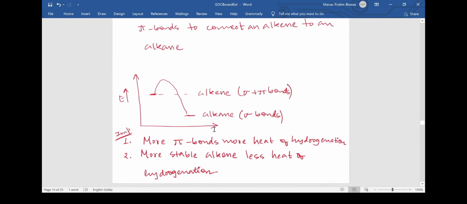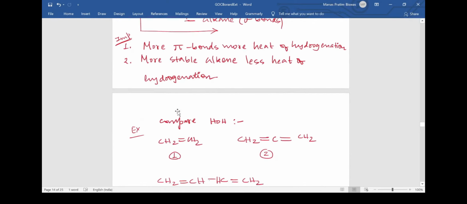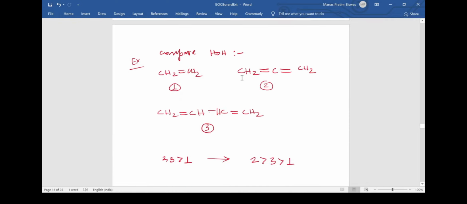And why is this happening? Simply because as the alkene is more stabilized, it will fall in the energy profile, and as it falls in the energy profile, the gap between the alkene and the alkane will diminish. So between 2 and 3, let us understand which one is more stable. In 2 we see there are no electronic effects that shall disperse the electron cloud between these two carbons, but in 3 we can see that a resonance can take place.